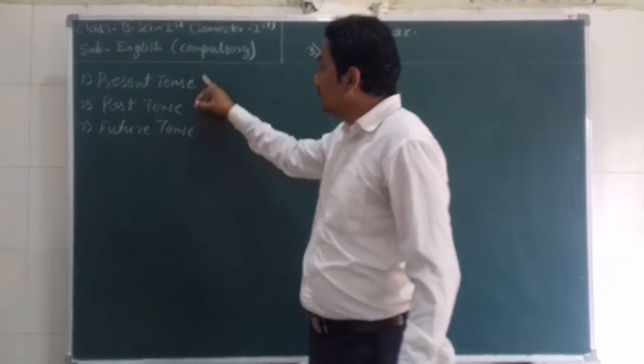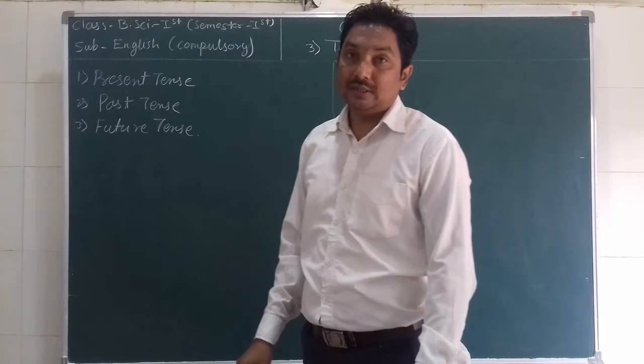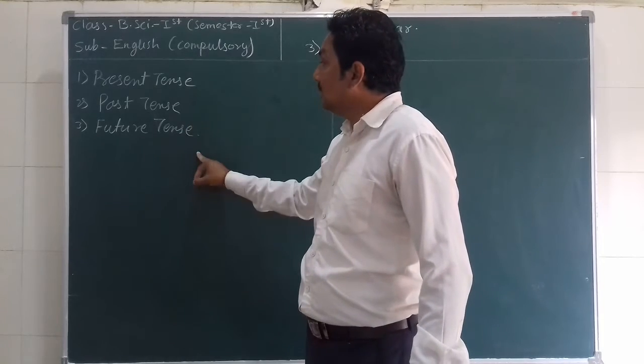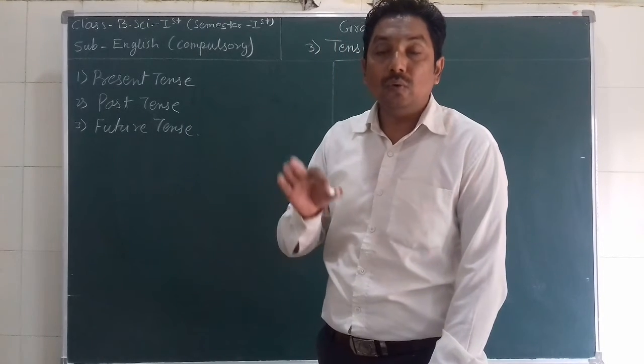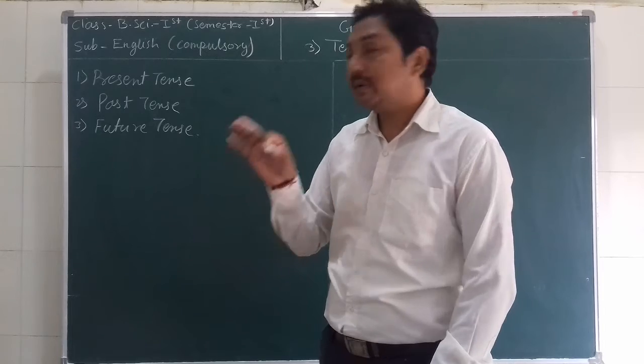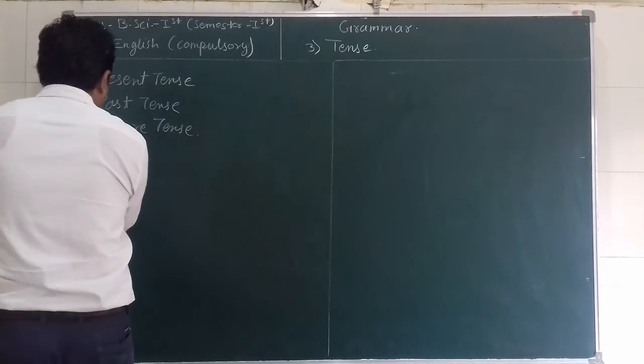So these are the three main types of tenses, and all these three types are divided into four subtypes of tenses. So what are the subtypes?